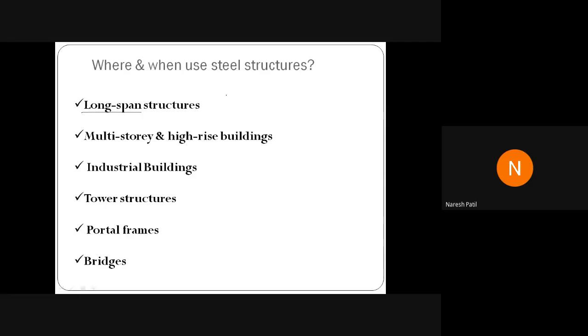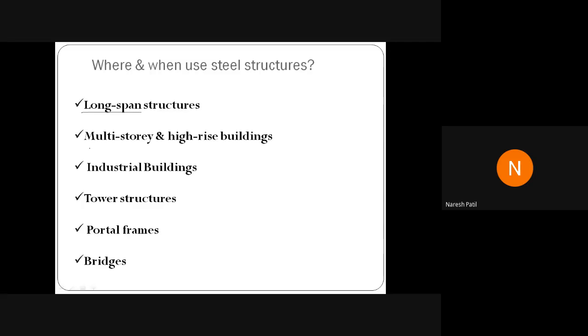In case of RCC, if you adopt RCC also, there is no problem, but it will become costly, because for that span we have to provide very heavy RCC sections. So that will become uneconomic. That's why the steel structure is placed over there. That's why it is mentioned that for long span structures you can use steel structure.